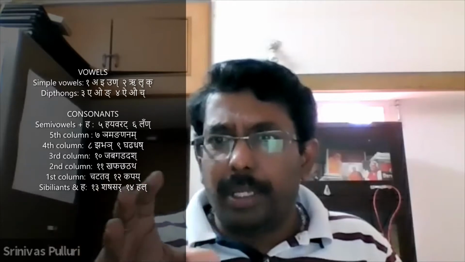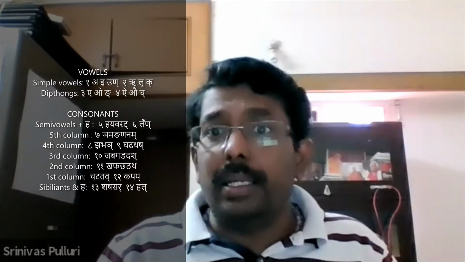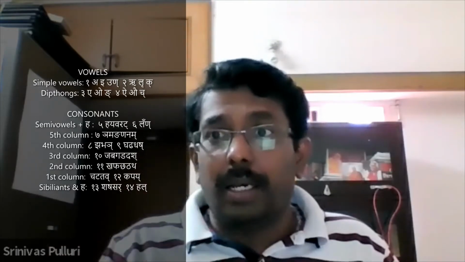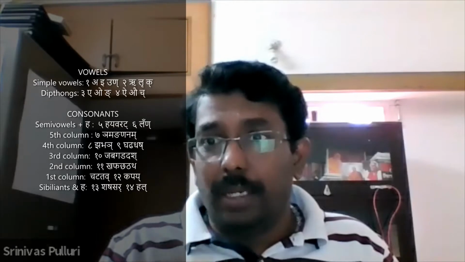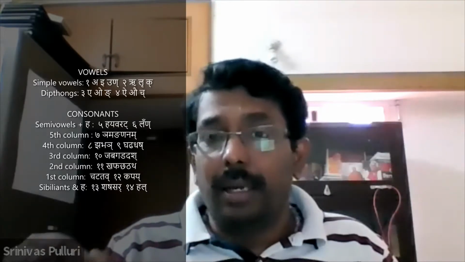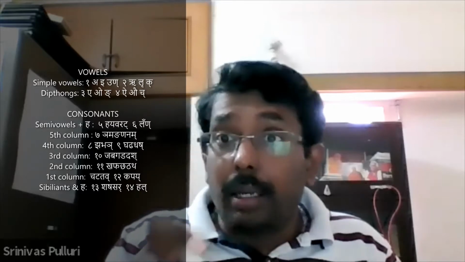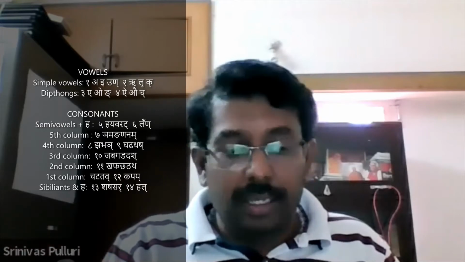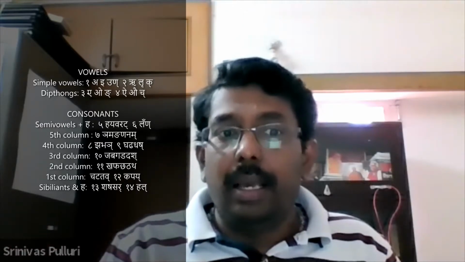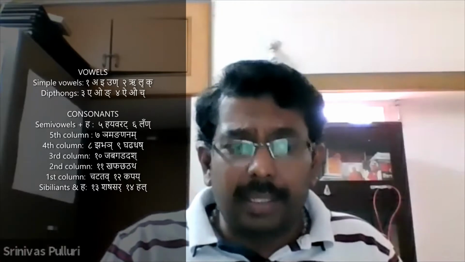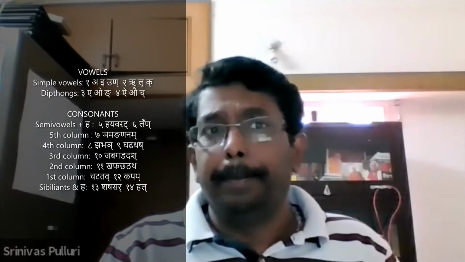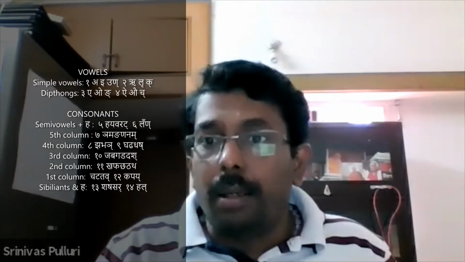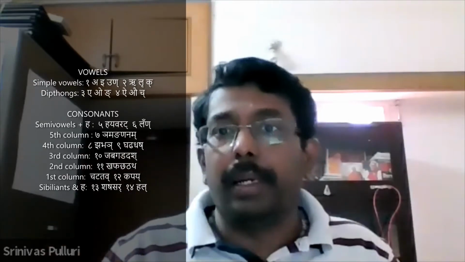So please observe how beautifully these Maheshwara Sutras are organized in the tables. This is important because sometimes the first column letter is replaced by the third column letter. So observe the structure. Then sutras 13 and 14, Shashasar and Hal, are given as the sibilants. So these same 14 Maheshwara Sutras are organized in a table format.